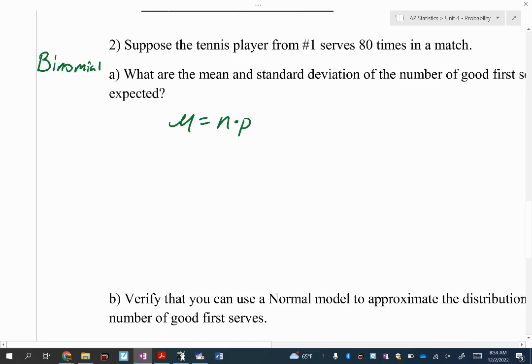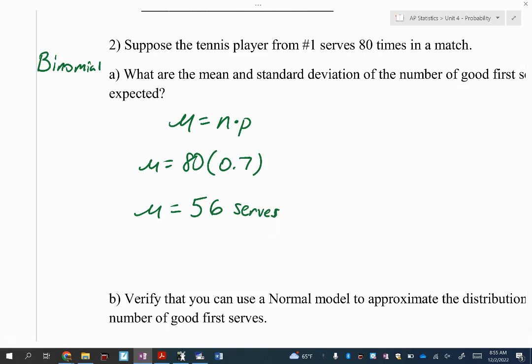But they'll give you N times P. All right, so in this case, that's going to be 80 trials times her success rate, which is 0.7. I'm doing 10% of 80, which is 8. 8 times 7, 56. Let's say serves. All right, and those are the ones that are in, that are successful.